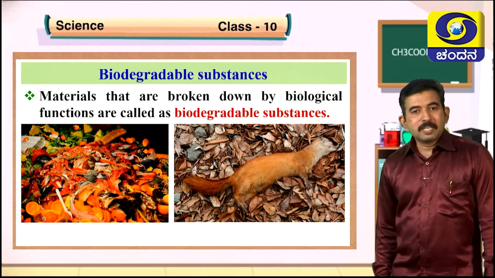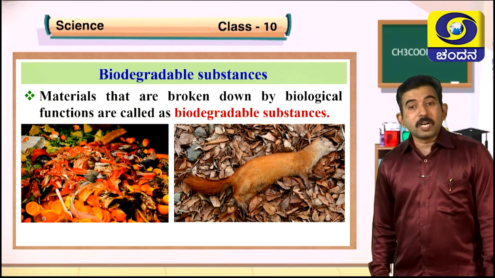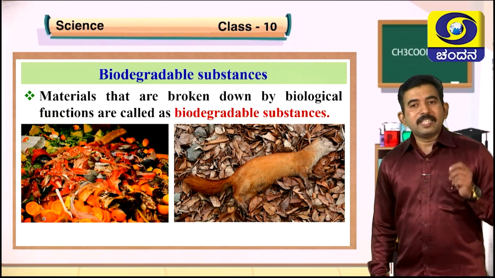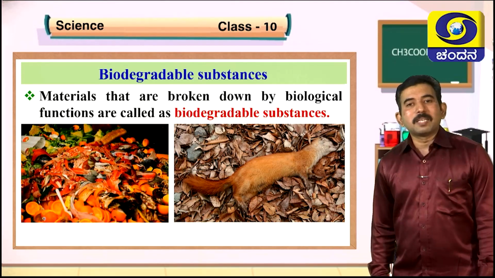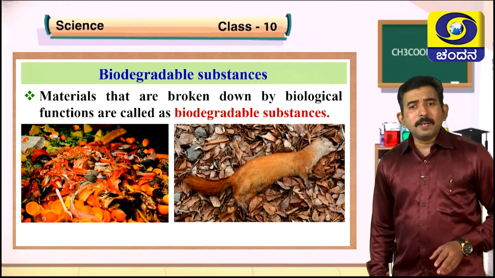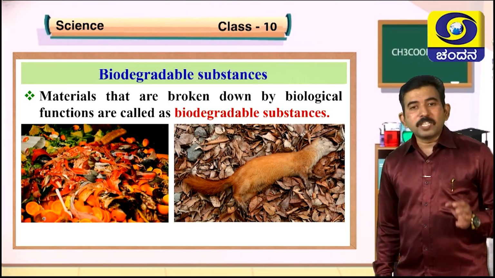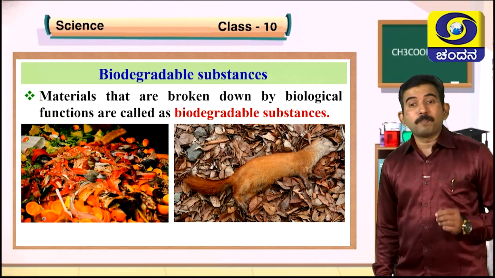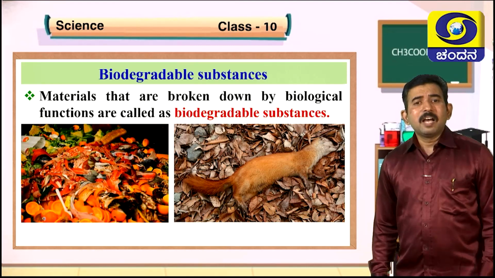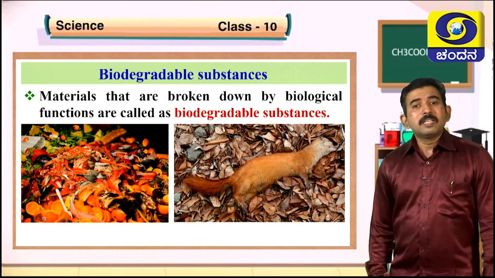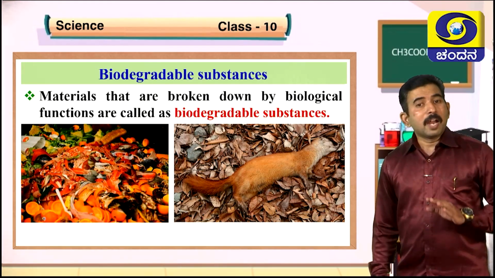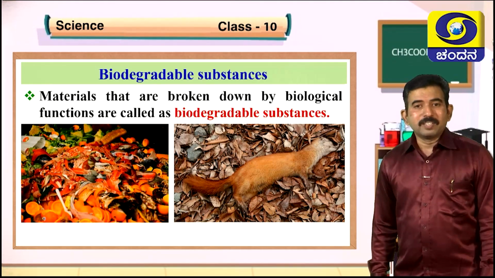Biodegradable substances are those materials that are broken down by biological functions or microbial activity. These wastes are called biodegradable substances or biodegradable pollutants. Most common examples: kitchen waste, peels of vegetables and fruits, even dead bodies of plants and animals, cow dung, paper. All these things are considered biodegradable substances because they remain in the environment for a short duration of time and do not cause any pollution.